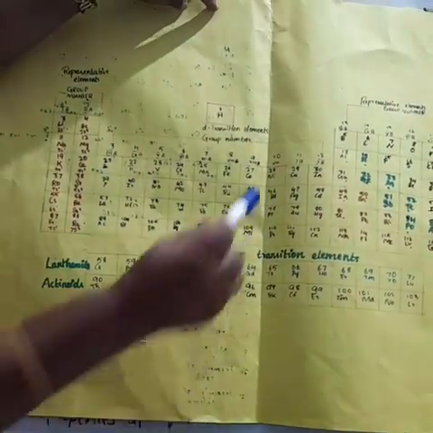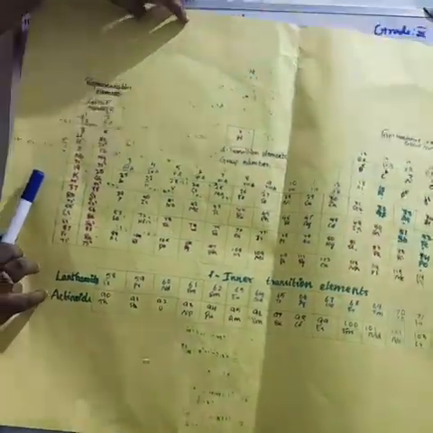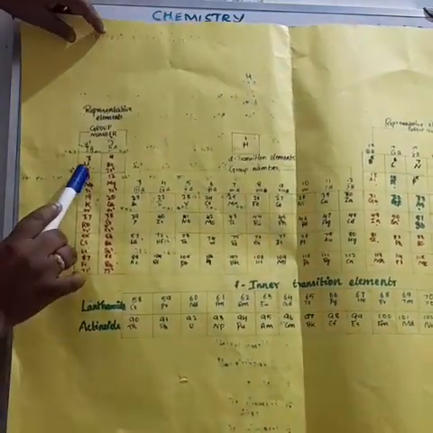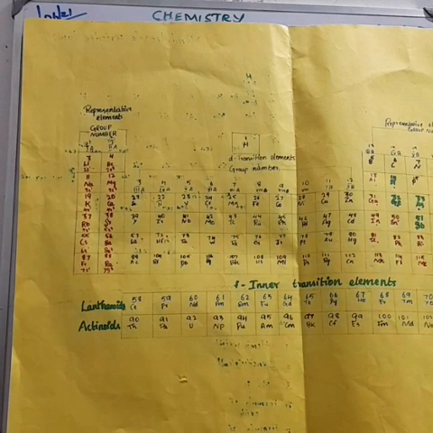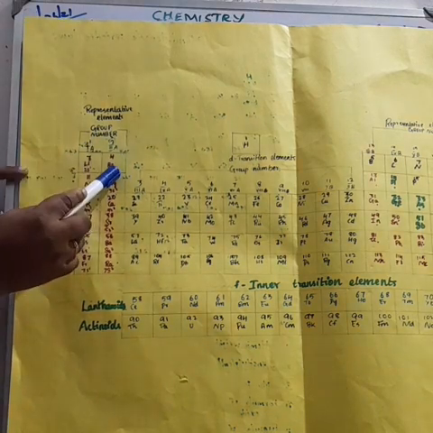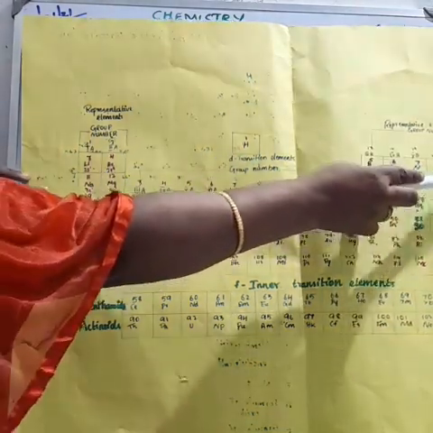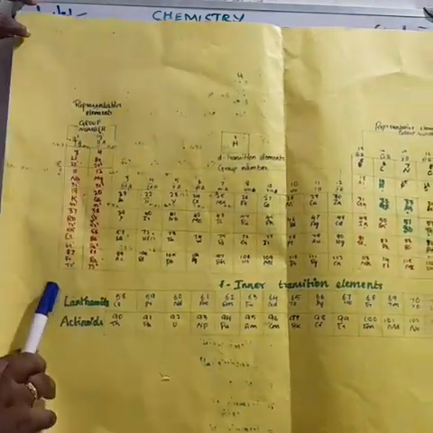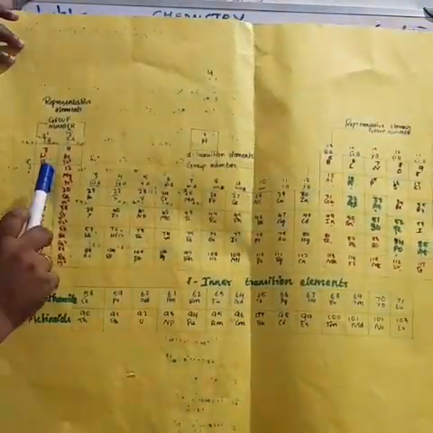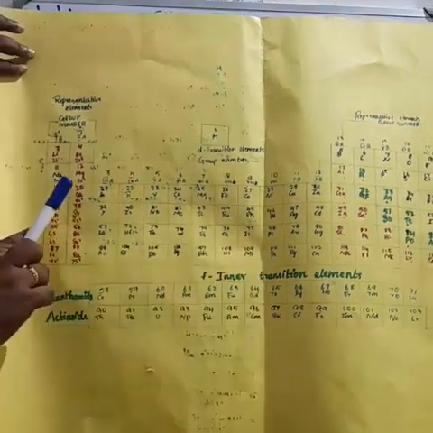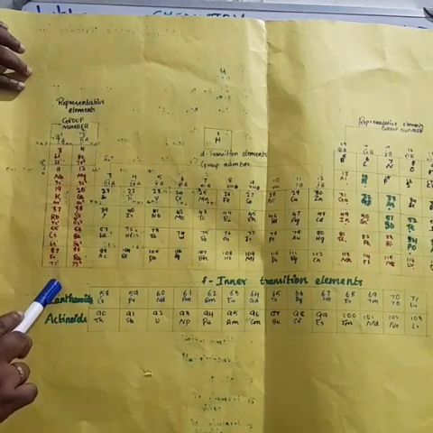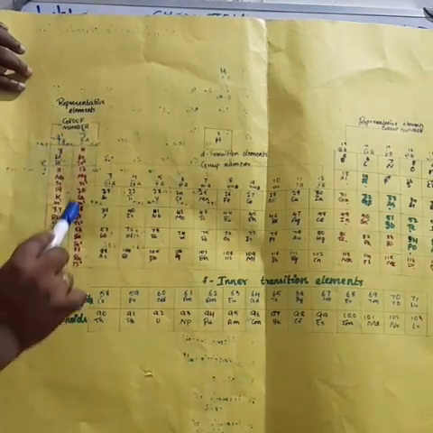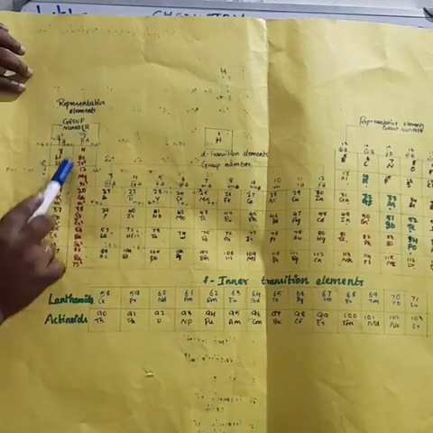This is based on atomic number. Here, lithium, beryllium, boron. Lithium has different chemical properties than beryllium and boron, and carbon, nitrogen, oxygen, fluorine, neon. After that, atomic number 11, that means sodium, and below the sodium, potassium, rubidium, cesium, francium. These all elements are called first group elements. These all elements have similar properties.